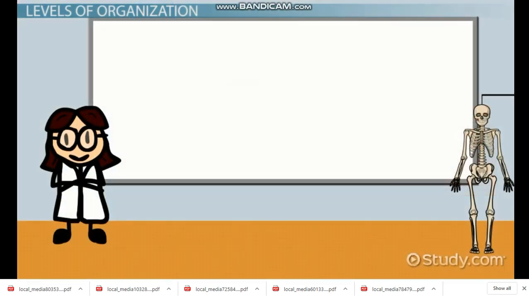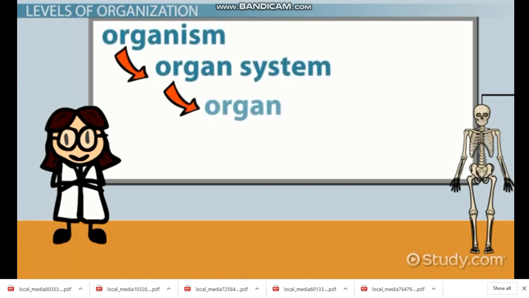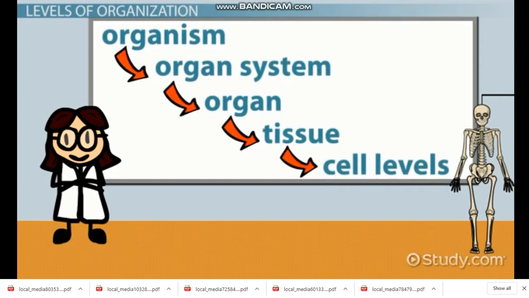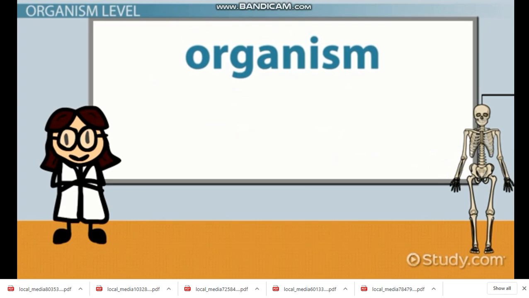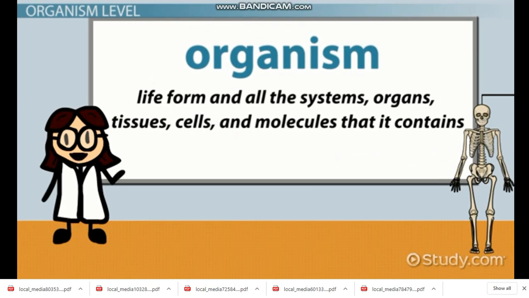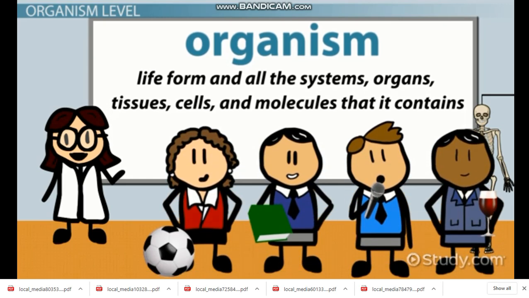Each step down in level represents a decrease in complexity. The levels include organism, organ system, organ, tissue, and cell levels. Let's start working our way down through these levels. The top level is an easy one. This is just the organism, or the life form, and all the systems, organs, tissues, cells, and molecules that it contains. An example of an organism: you.